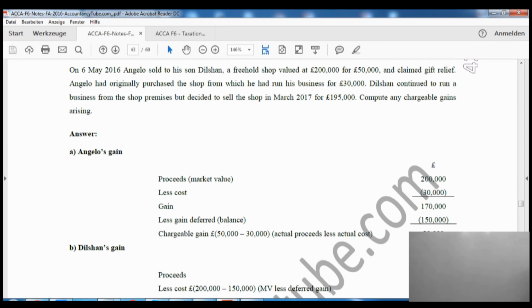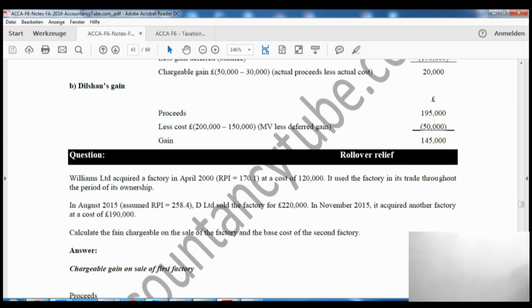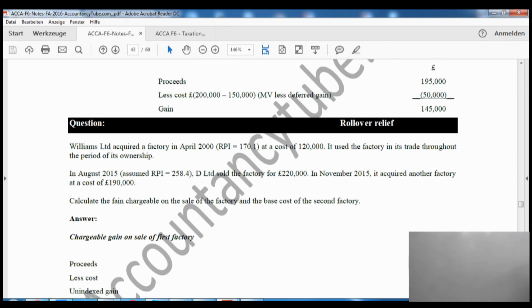Whenever Dilshan is selling, the question says Dilshan continued to run the business from the shop premises, but decided to sell the shop in March 2017 for £195,000. So we'll take the sales, which is £195,000 for Dilshan. Then we'll take the cost out of it, the market value, which was £200,000, and we will deduct the gift relief, which is £150,000 out of it.